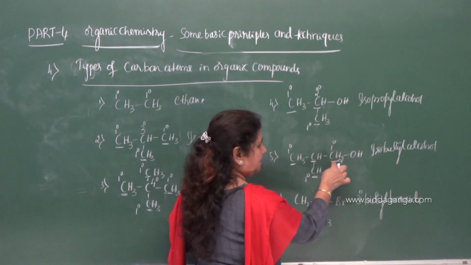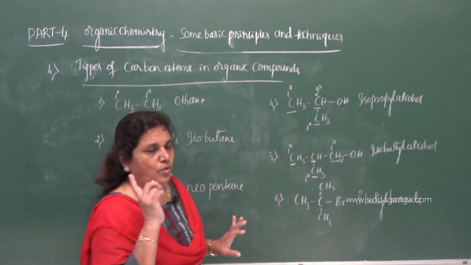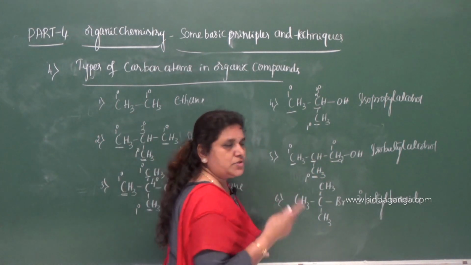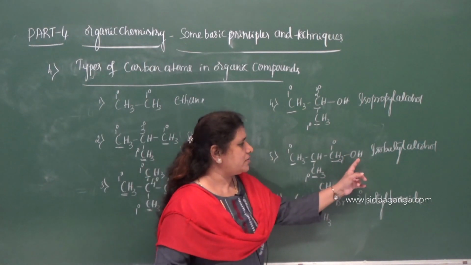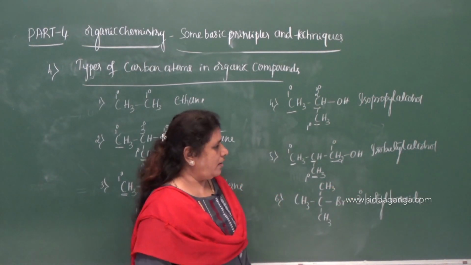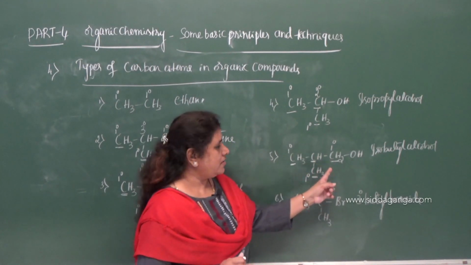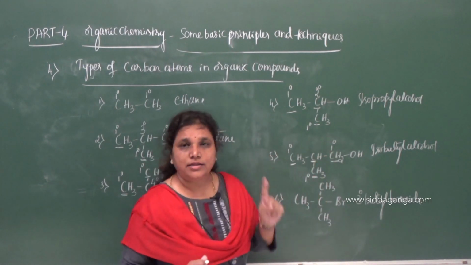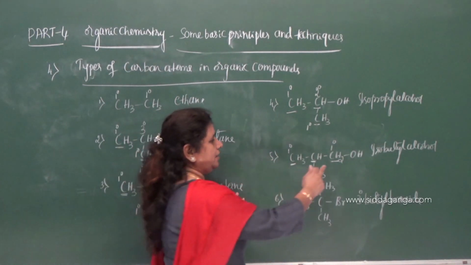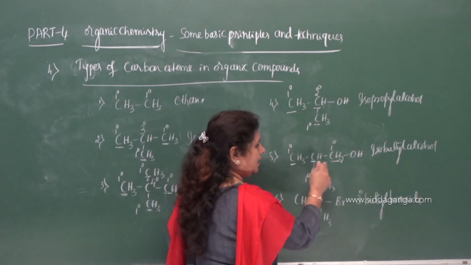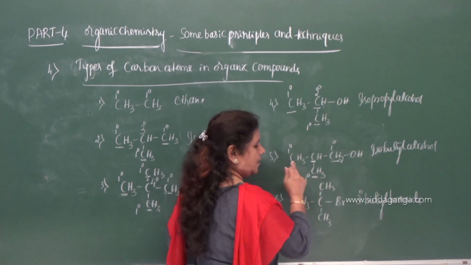Because this carbon is bonded directly to only one other carbon. It may be bonded to oxygen or any other elements, but for a primary carbon, it must be bonded to only one other carbon. So it is bonded to only one other carbon, hence it is 1 degree carbon.